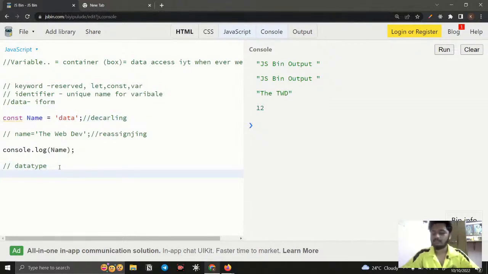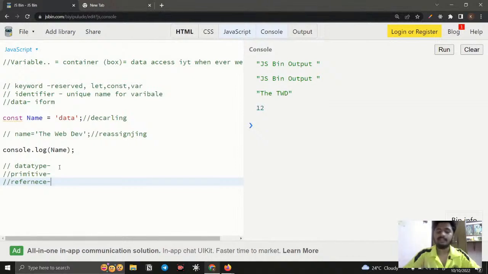The data type is a very important concept. So what are the data types that are available? We have two categories. One is the primitive data type, and the other category is the reference data type. First we see primitive, and reference later, and we will see the difference between them. In primitive data types we actually have 6.